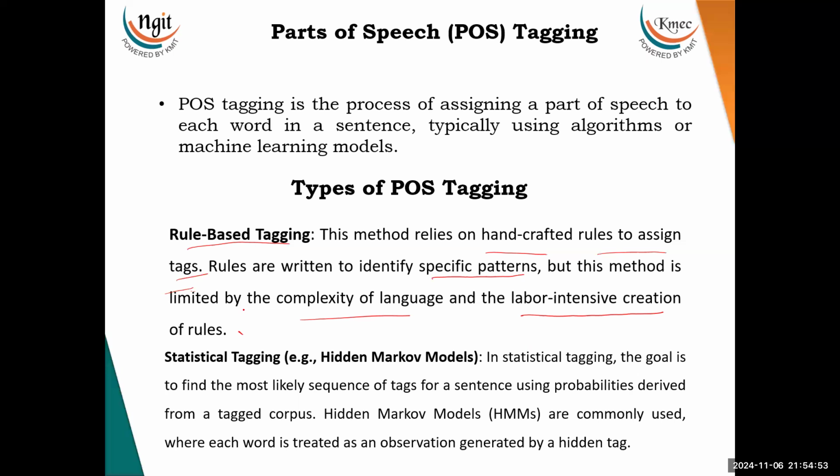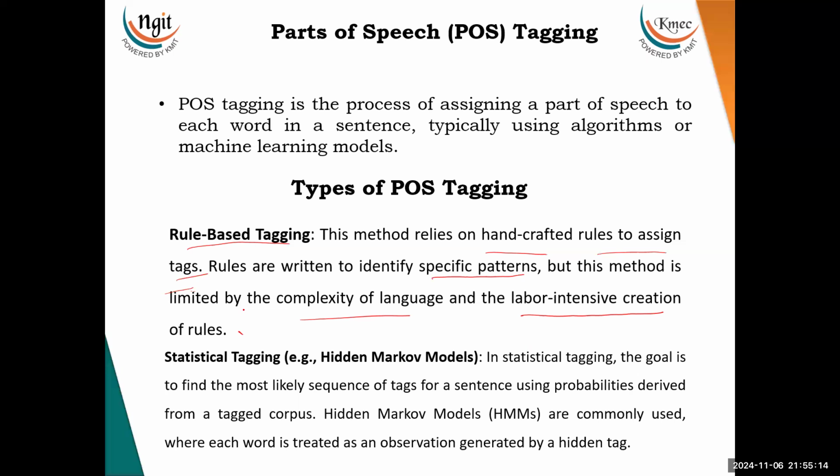Suppose I say rule-based POS tagging, you just have to remember that it is often handwritten. That means it follows linguistic rules used to assign tags based on word morphology and the context where the word has been used.